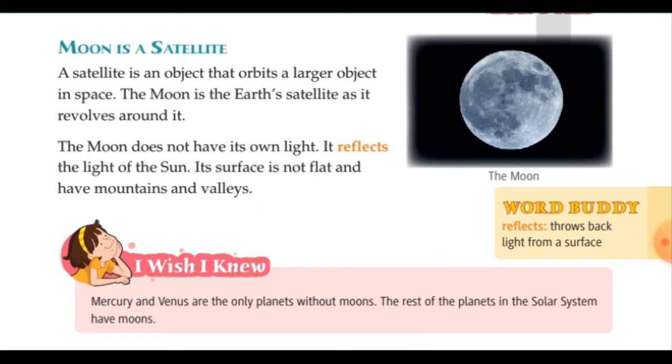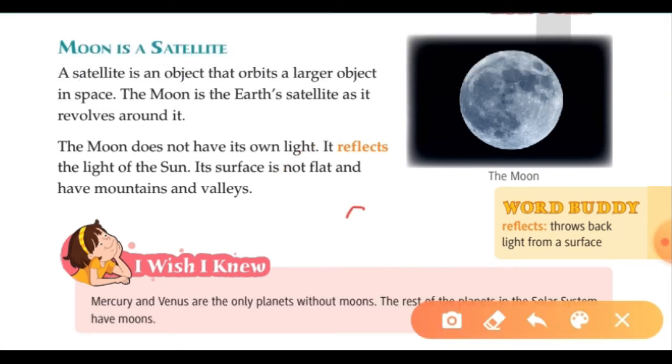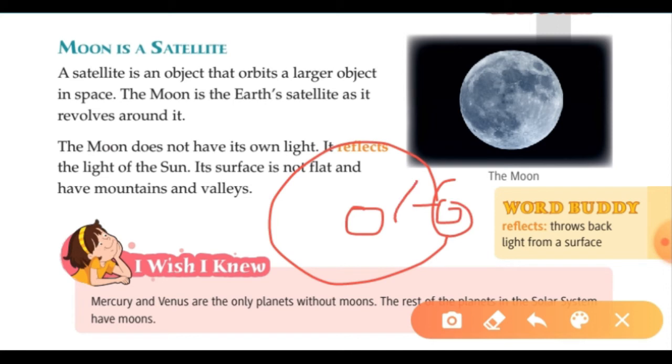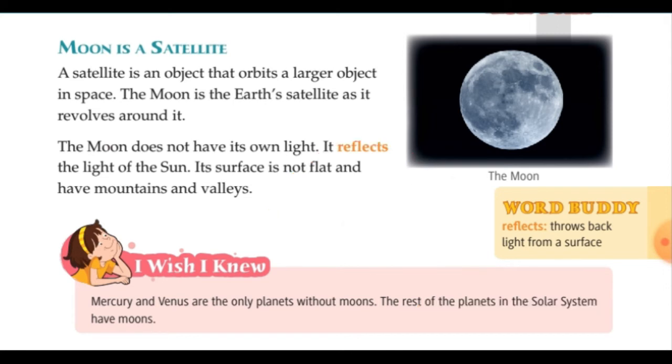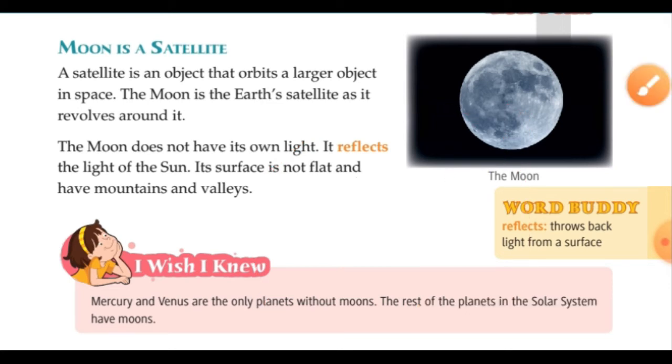But sometimes we see some other object, and any other object moving around it will be called a satellite of this object. So if this is the Earth and this is the Moon, the Moon revolves around the Earth and is called the satellite of the Earth.